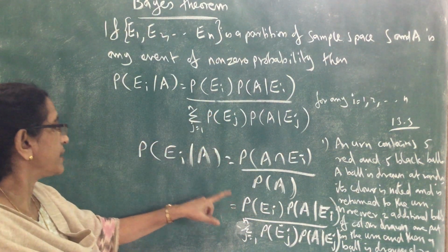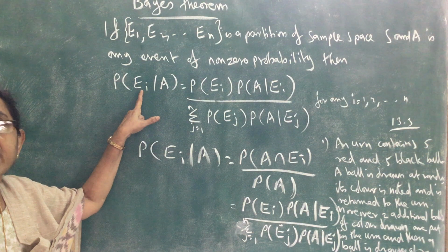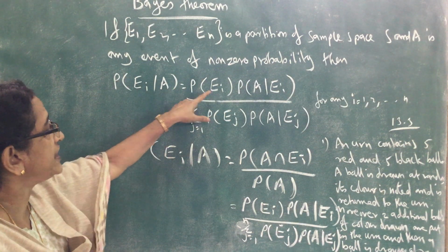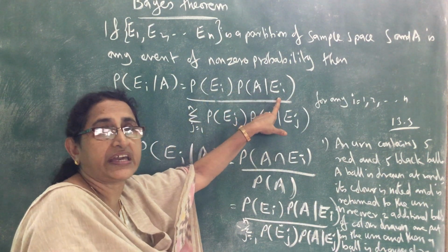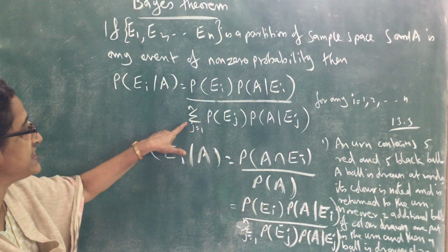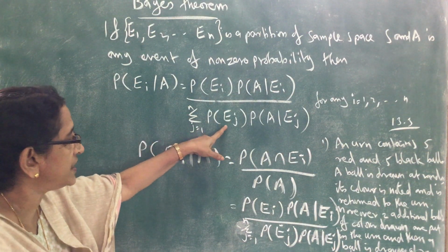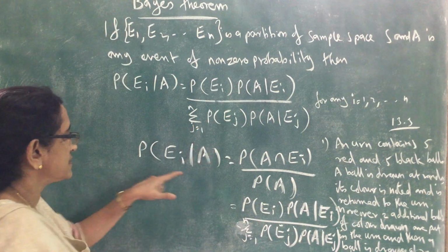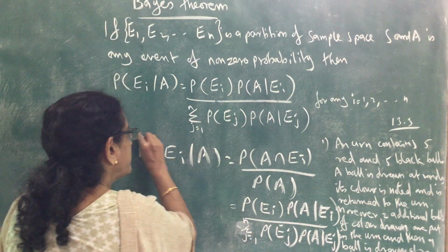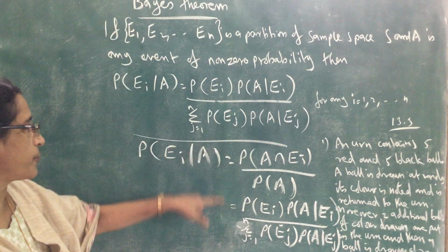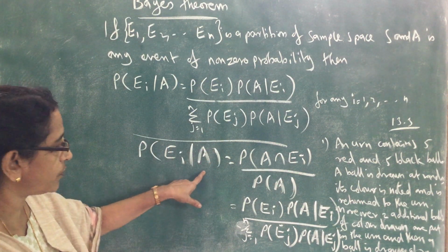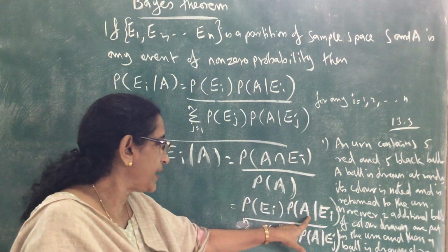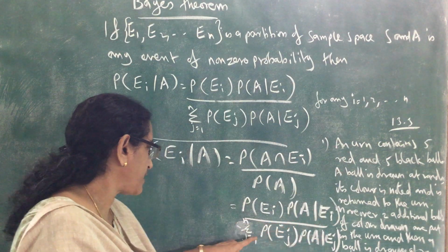So Bayes theorem is probability of Ei given A equal to probability of Ei into probability of A given Ei divided by sigma j equal to 1 to n probability of Ej into probability of A given Ej. So this is the proof. Proof is very simple. Probability of Ei given A equal to probability of Ei into probability of A given Ei divided by this.